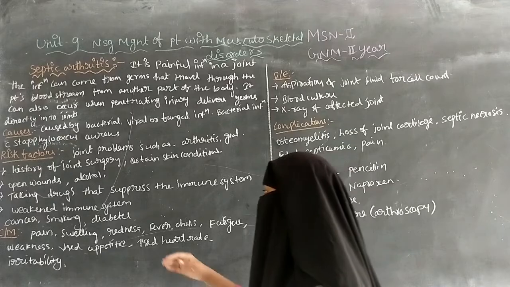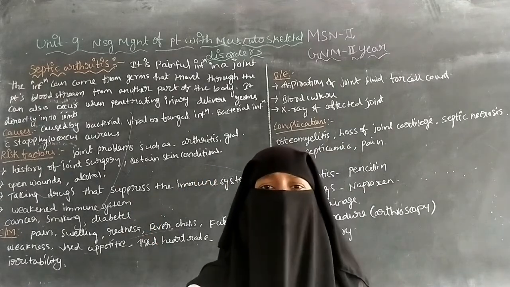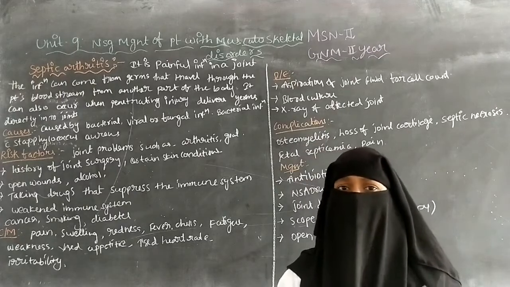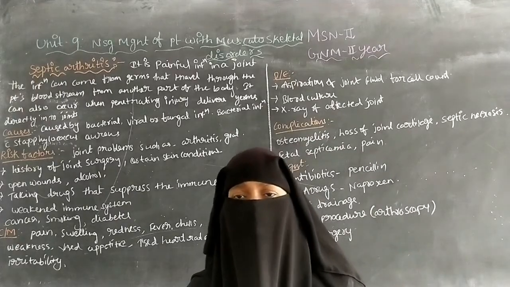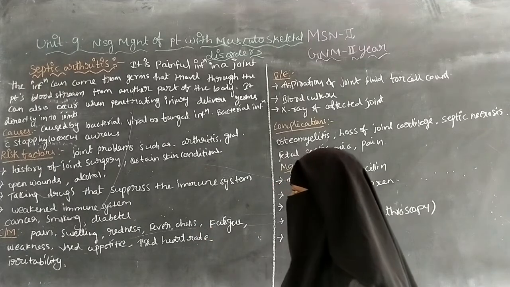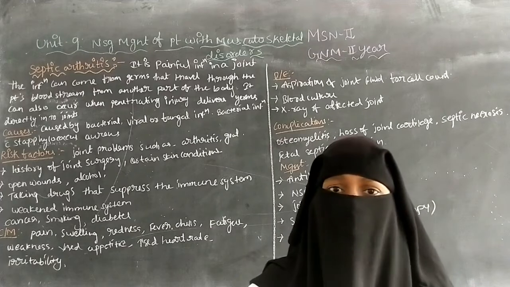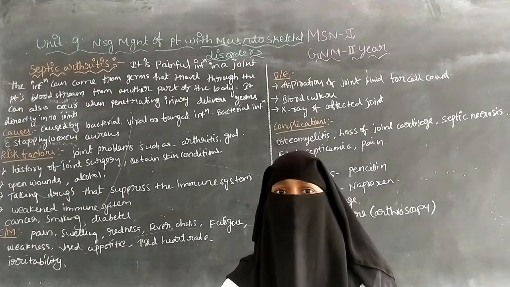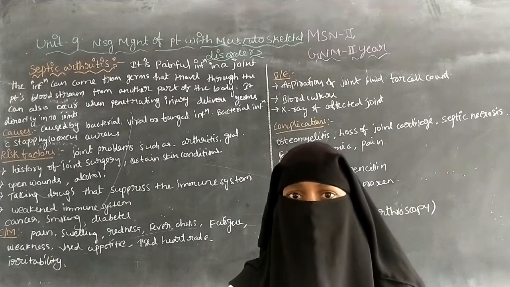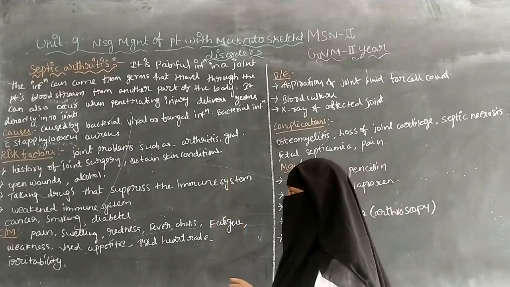And next one is weakened immune system. Because of the immune system weakness, septic arthritis can occur. Because of the weakening of the immune system, it cannot fight against the infection. So because of this, there is a chance to get septic arthritis.